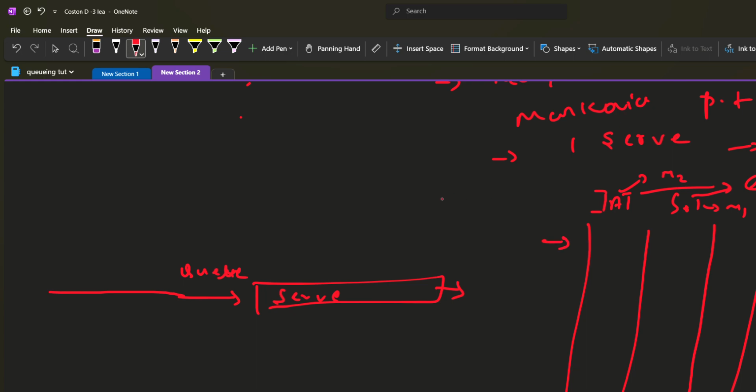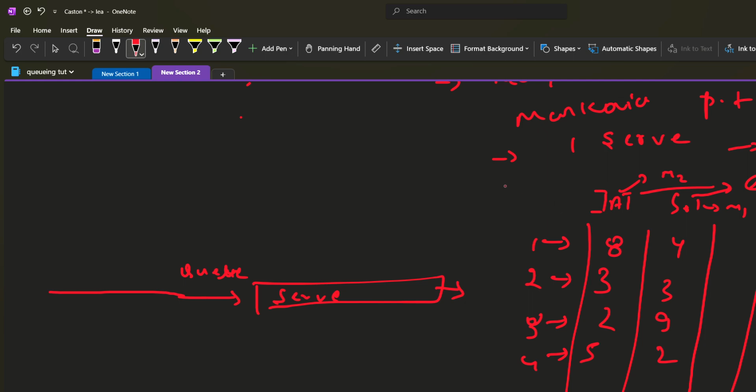The first customer comes at 8 minutes, and then the other customer comes after 3 minutes. Then 4, then this would be the third customer, and then 2 and 5, then 4, 3, 9, 2, likewise.